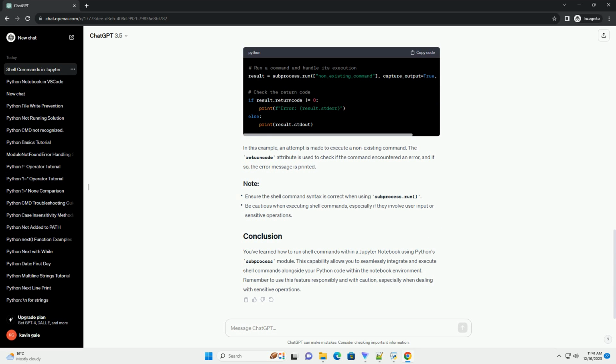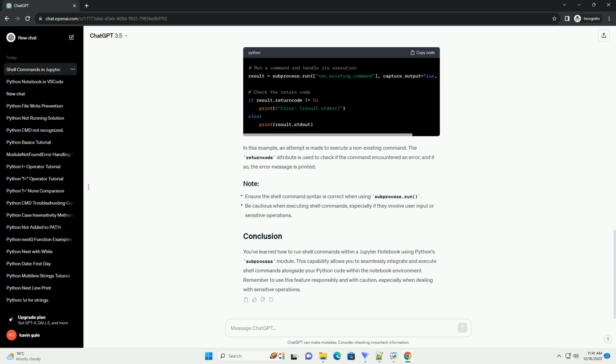You can execute entire shell scripts from a Jupyter Notebook cell. Suppose you have a shell script named myscript.sh. You can run it using the following command. Replace myscript.sh with the actual name of your shell script.